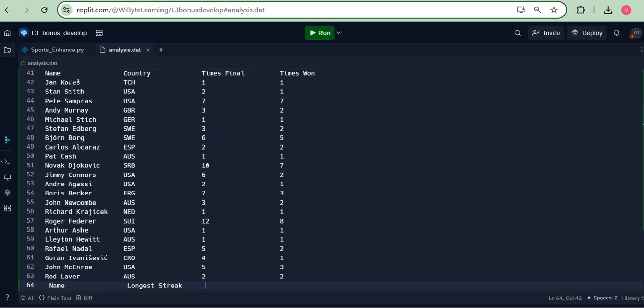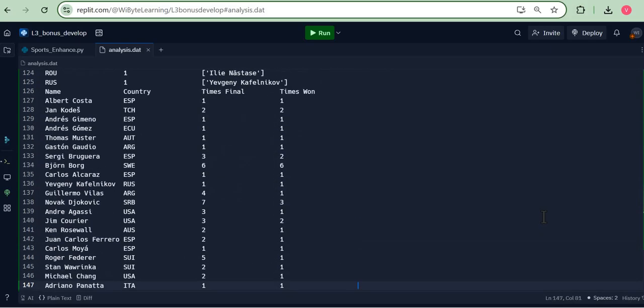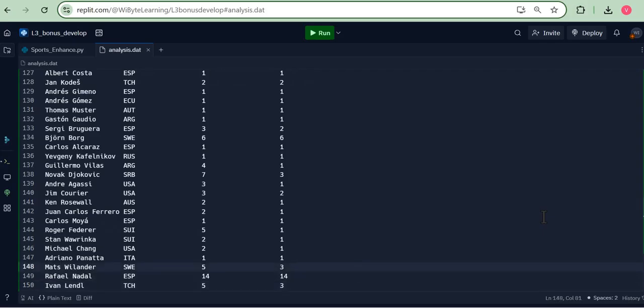Notice for Wimbledon, I'm being told that, look, for example, Alcaraz has reached the final twice and also won it twice. Djokovic reached it 10 times, won it 7 times. Federer has reached it 12 times and won it 8 times, and so on, right? We can see the same thing for French Open as well. So when I go down, here's the story for French Open. Like we saw, Rafael Nadal has reached 14 times and won 14 times. Bjorn Borg has reached 6 times and won 6 times. I mean, really quite amazing. Ivan Lendl, who did not win the Wimbledon but has won the French Open thrice, reached the final, in fact, 5 times. So really great players these are, right?